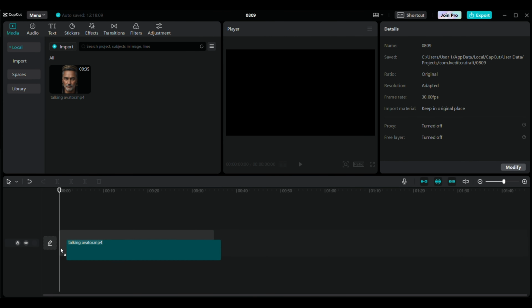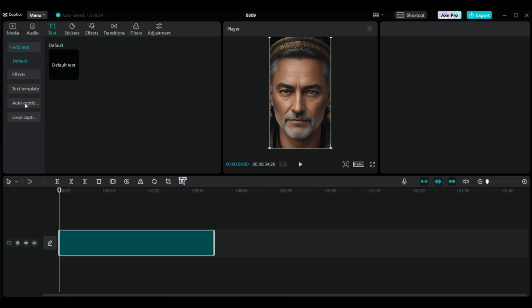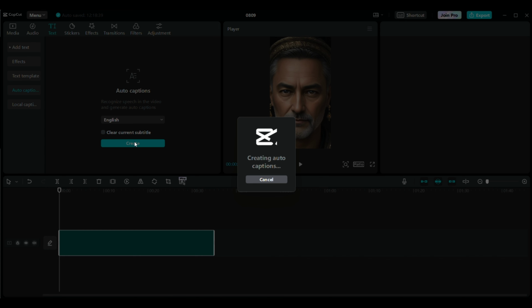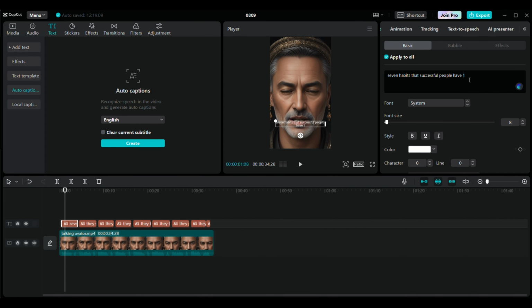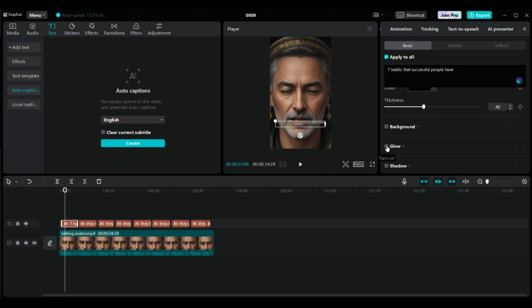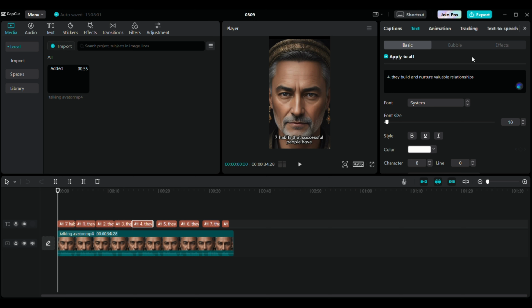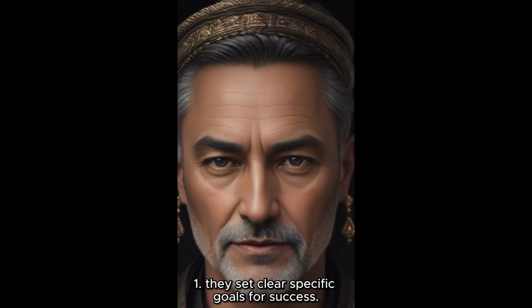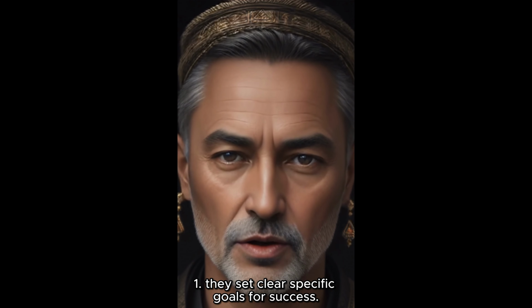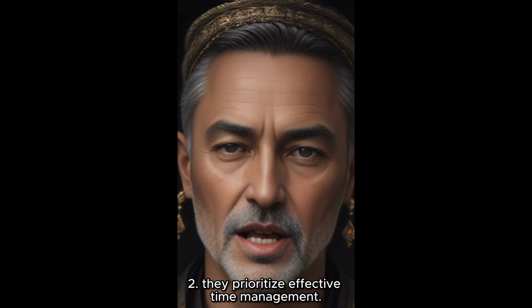Drag it to the timeline, and adjust the scaling if you need to. Then click on Text, then Auto Captions, and here it will automatically generate the captions for you. Adjust the text and size of the font accordingly. And click on Stroke and Shadow to make your font stand out. Once you are happy with everything, all you have to do is then click on Export. And here it is, the final creation, a talking photo avatar that's both mesmerizing and captivating. This is why we scaled up the original image, to ensure every pixel radiates clarity and perfection.